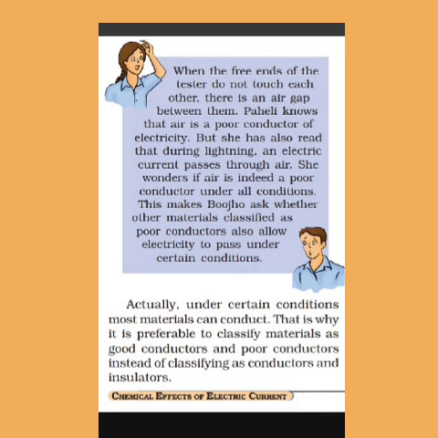For example, if there is moisture, wood, which we know is a bad conductor of electricity, is an insulator, but it can behave as a good conductor if it is made wet. So substances behave as good and bad conductors, but under different conditions. When those conditions are changed, they behave as an insulator. That is the meaning of: under certain conditions most materials can conduct.